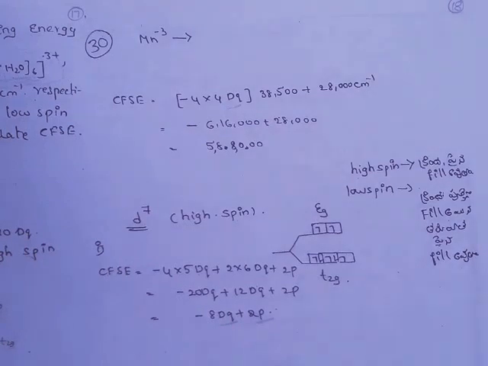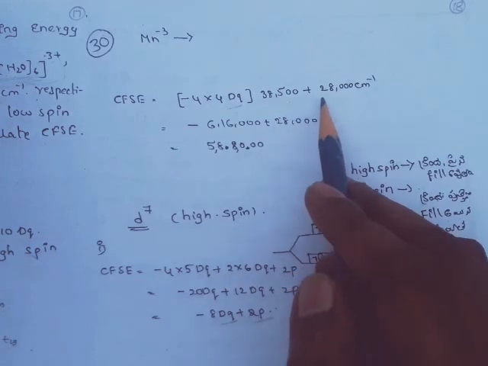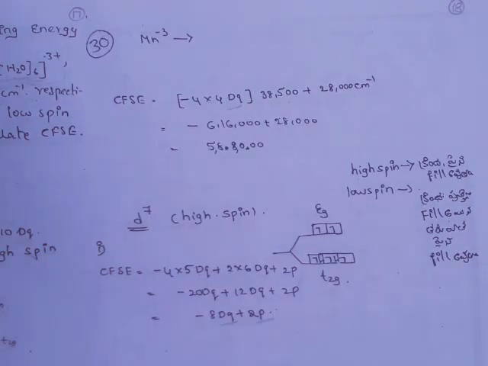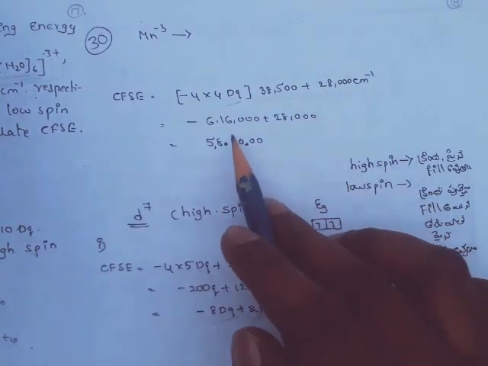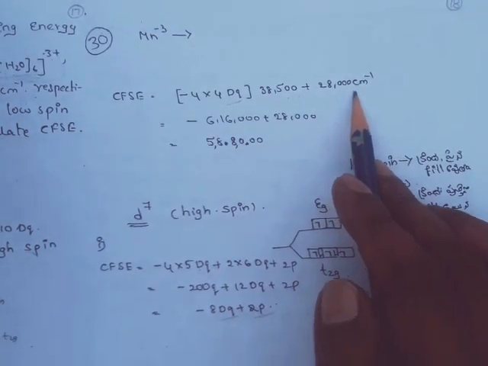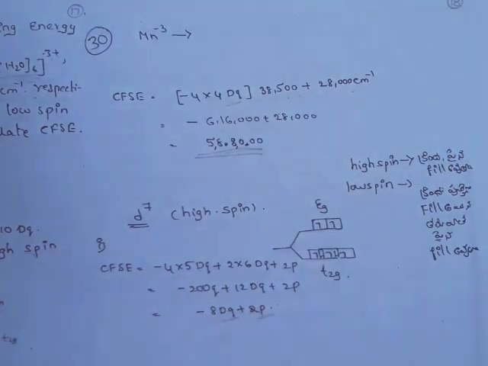You can calculate the CFSE value: minus 4 into 4 dq into delta O value 38,500 plus m into P. How many paired electrons are there? 1. Number of electron pairs 1. So 1 into P, P value is 28,000 according to the data. So minus 12 into 38,500 plus 28,000. So the final value is here. This is the way to calculate the CFSE value for different complexes with different pairing energy and different delta O values.